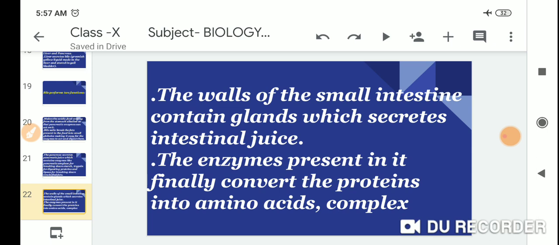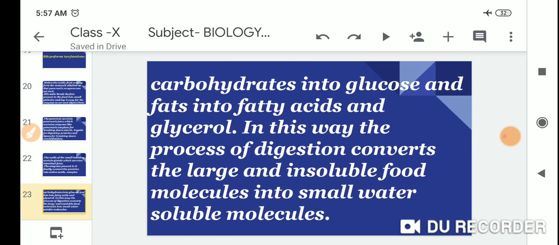The wall of the small intestine contains glands which secrete intestinal juice. The enzymes present in it finally convert proteins into amino acids, complex carbohydrates into glucose, and fats into fatty acids and glycerol. In this way, the process of digestion converts large, insoluble food molecules into small water soluble molecules.